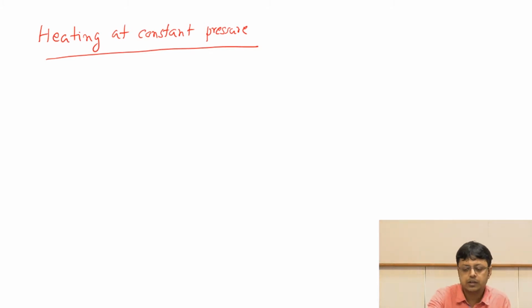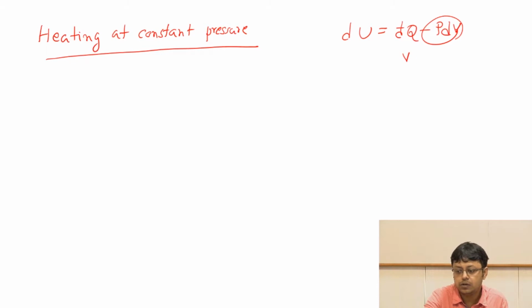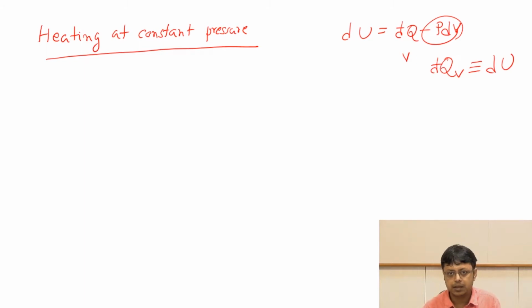Now we started with the equation that dU is đq minus p dV, and we made the constant volume process to make this 0, but we could have just directly argued that đq at constant volume is nothing but dU. We already discussed it when we discussed the processes, like dU is Cv dT plus (∂U/∂V) at constant T dV.